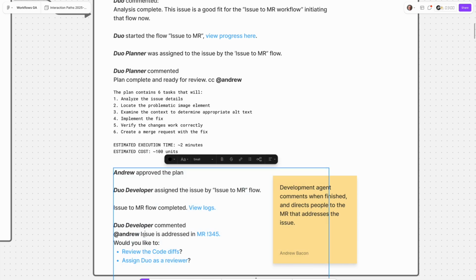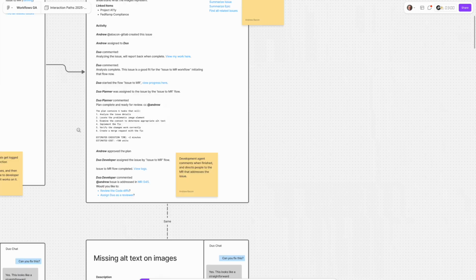since I triggered it, that this issue has now been remedied in this particular MR, and then also suggests maybe some actions, like would you like to go review the code diffs? Do you want to actually have Duo do the review as well? That issue to MR flow only covered, as the name implies, probably going from an issue to an MR. If you wanted to go further than that, and the story would continue if I left to go view the MR, I could do the code review myself, or maybe I could ask an agent to do that.